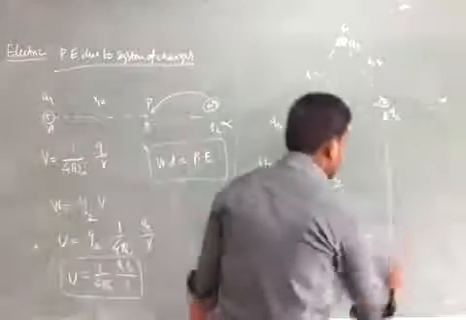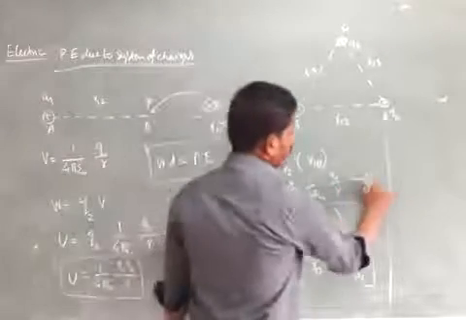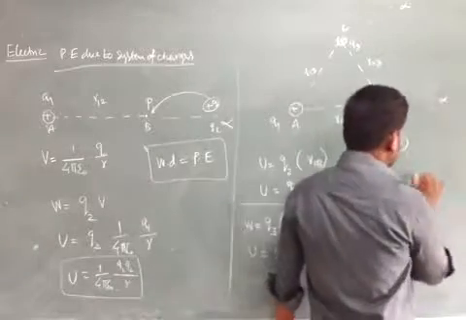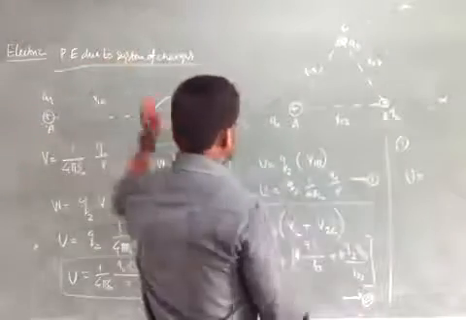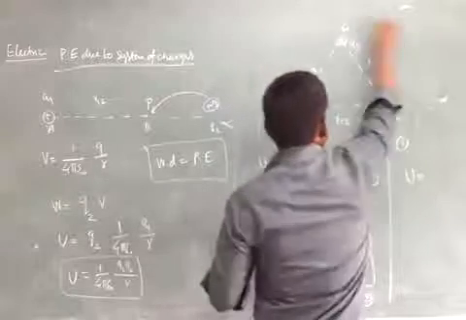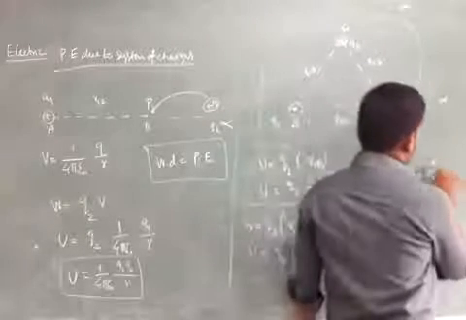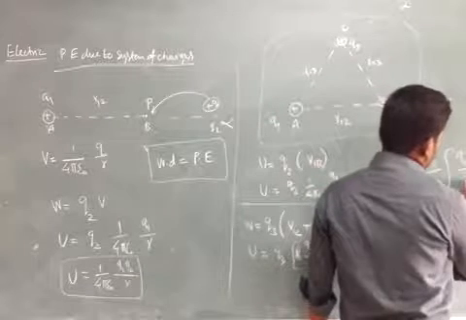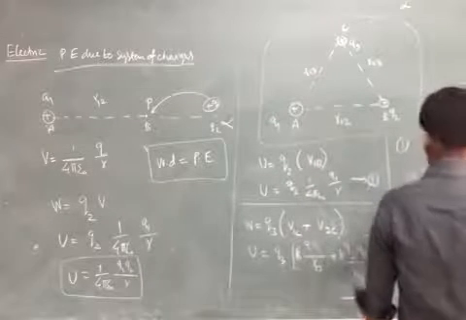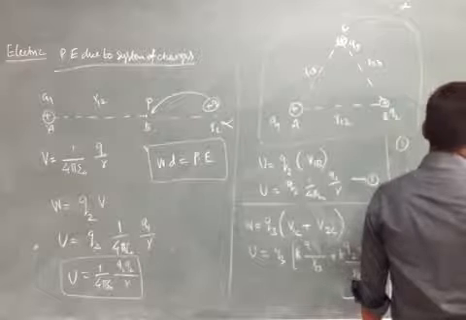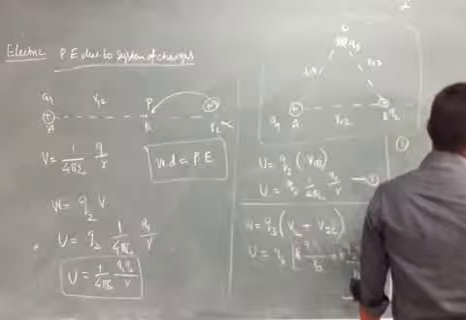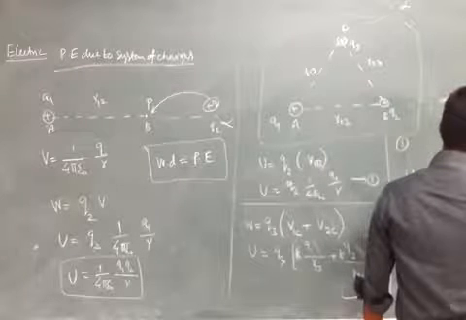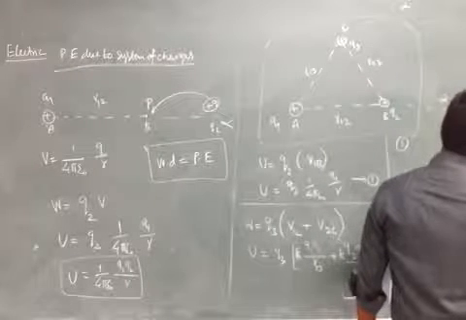So for a system of charges, we need to add the first and second parts. Adding them, you get the total potential energy due to the system of charges. Taking 1 by 4 pi epsilon naught common, it is Q1 Q2 by R12 plus Q1 Q3 by R13 plus Q2 Q3 by R23.